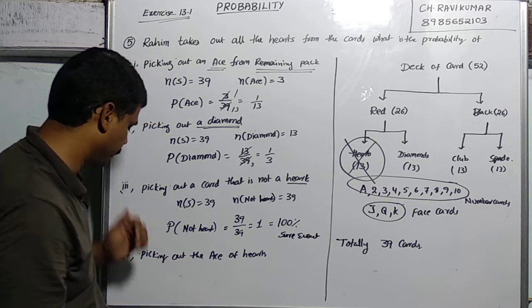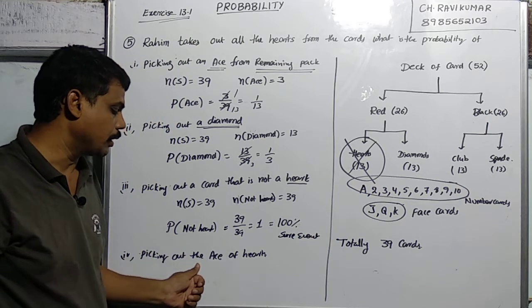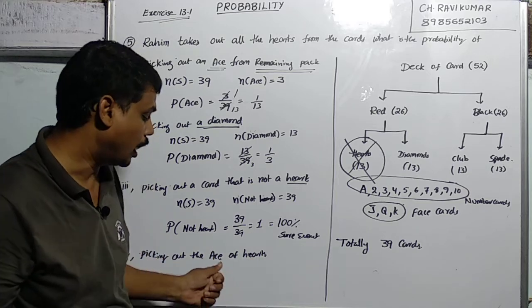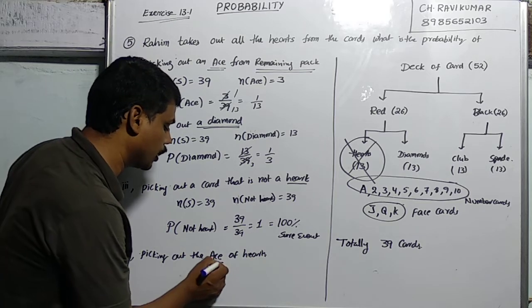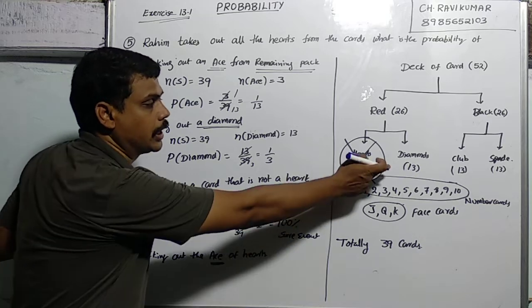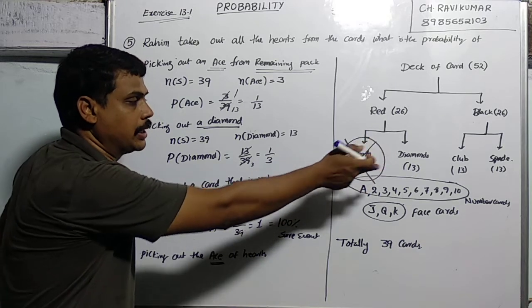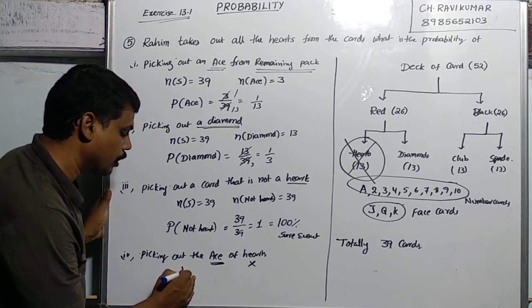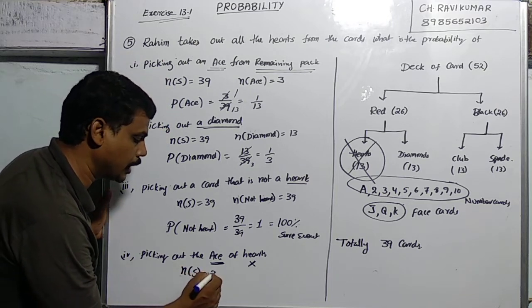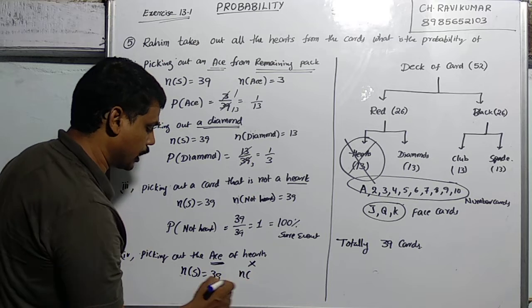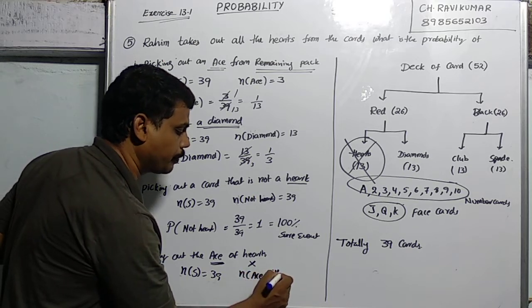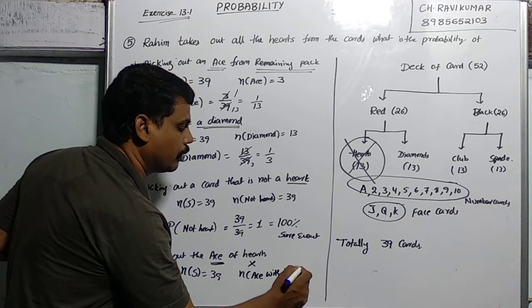And next question. Picking out the ace of heart symbol. Observe this: the ace of diamond is there, club is there, spade is there, but the heart symbol is not there. So nothing is possible. You have to take n of S equal to 39, but n of ace of hearts, there is nothing.